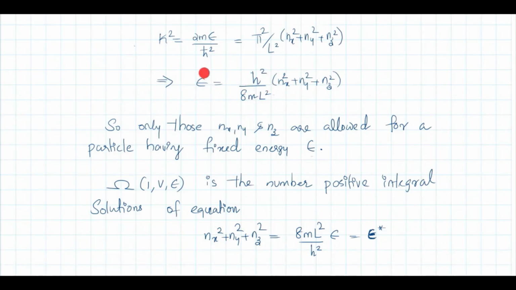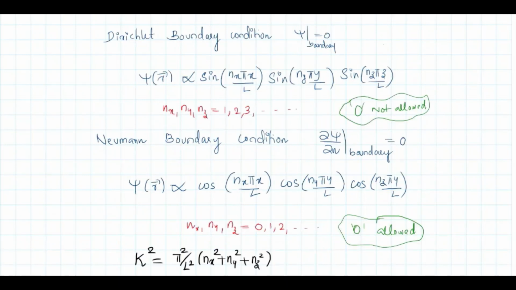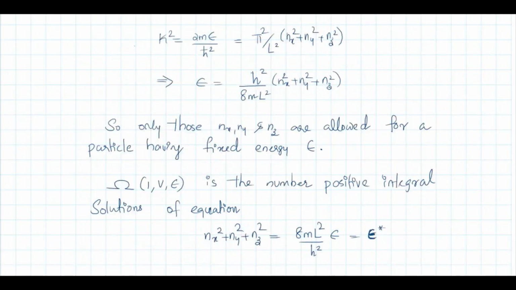If you are fixing E and you are looking for the values of nx, ny, nz which satisfy this equation, nx square plus ny square plus nz square equal to 8ml square E divided by h square, only the numbers nx, ny, nz should be positive integer values. That is our condition from the wave function. So only those positive integer values which satisfy this equation are possible for a particle of energy epsilon.